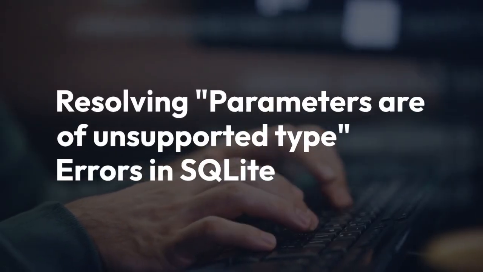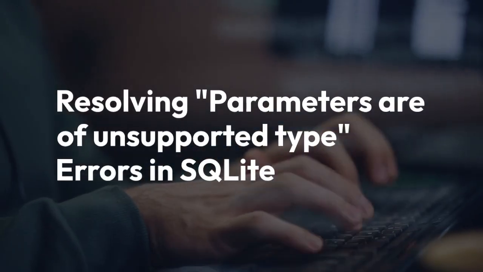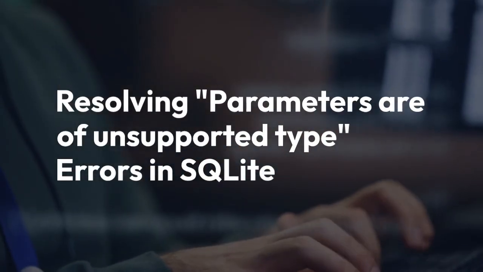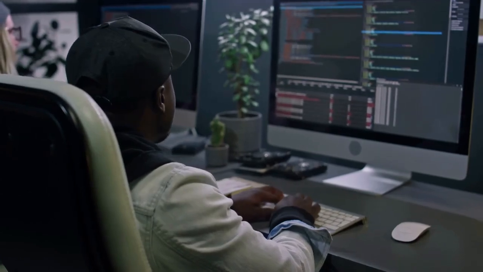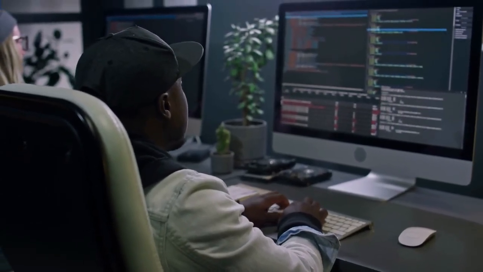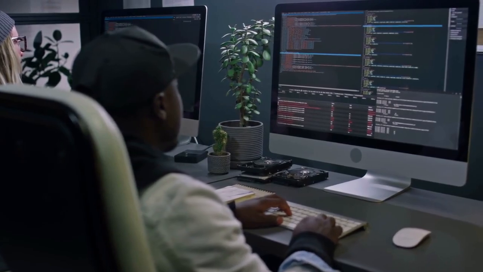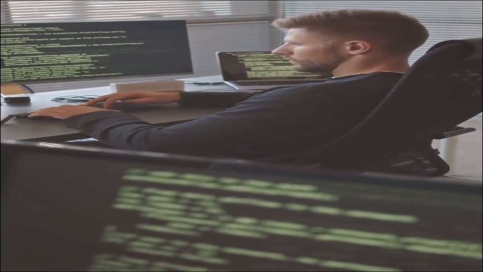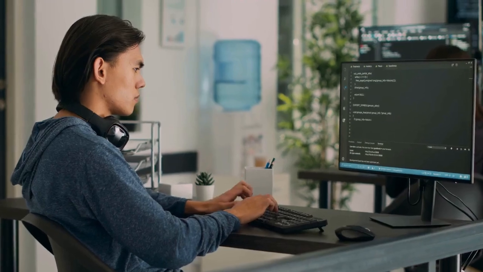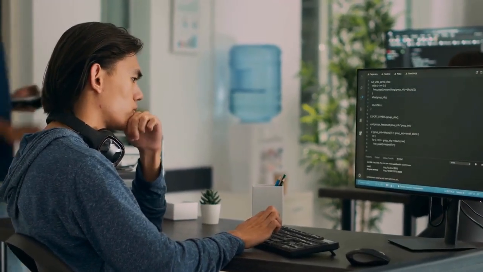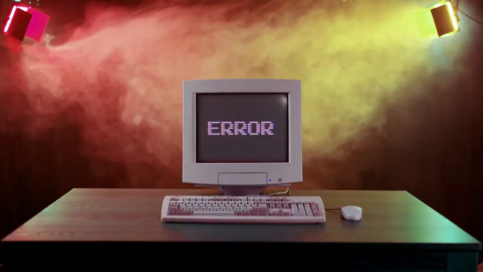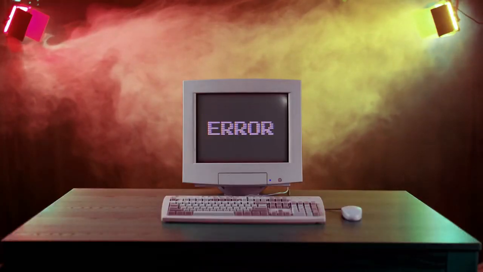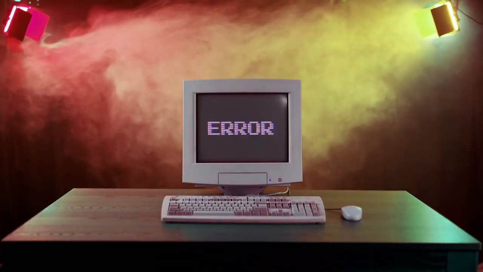We're going to explain how to resolve "parameters are of unsupported type" errors in SQLite when using Python. This error typically arises when you're trying to insert or update data in your SQLite database using Python's sqlite3 module, but you're providing the wrong data type for a parameter. SQLite is quite strict about data types, although it's dynamically typed. The error message itself isn't very informative, so let's break down the common causes and solutions.